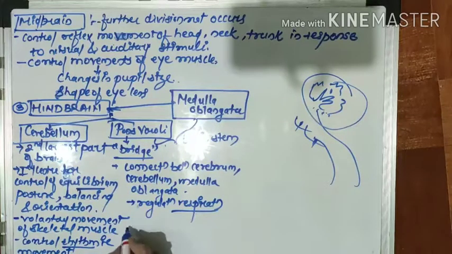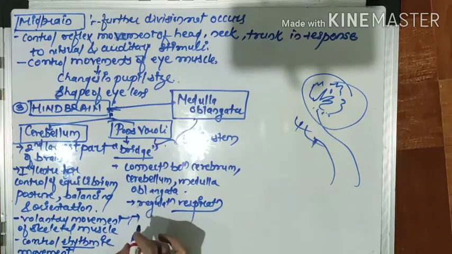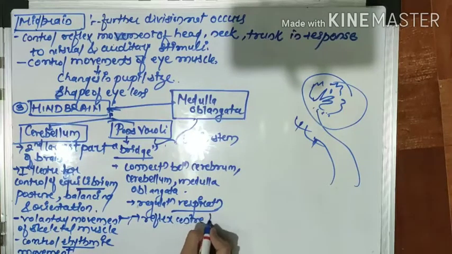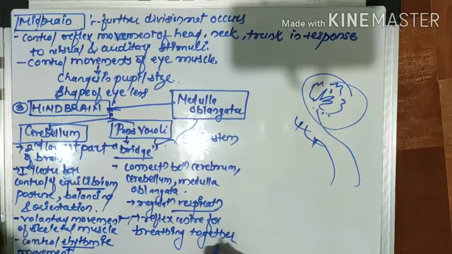Apart from that, this pons varolii also acts as a reflex center. For what? A reflex center for breathing, together with the medulla oblongata.